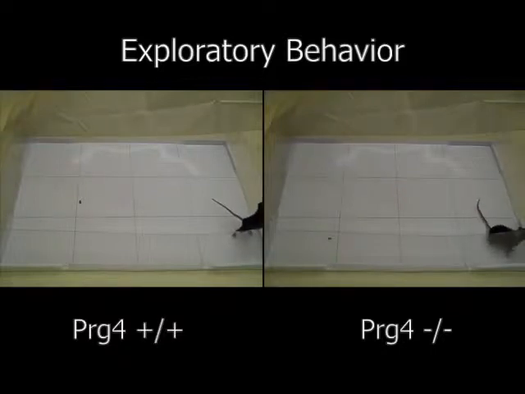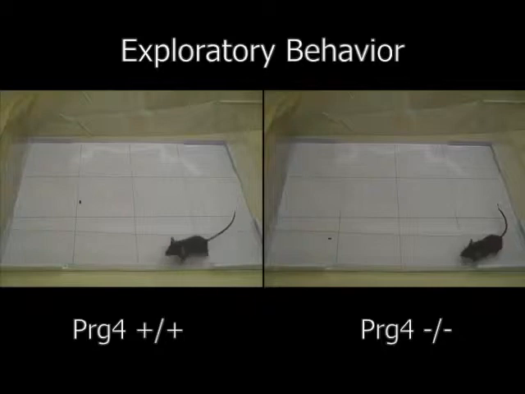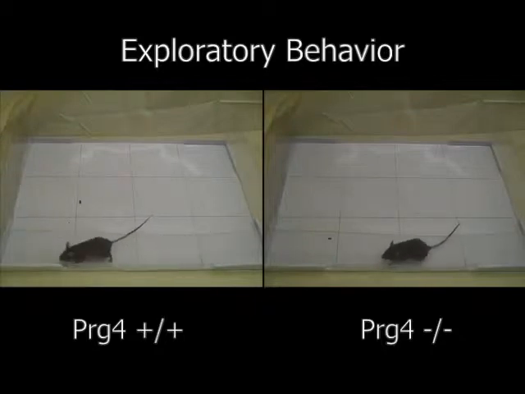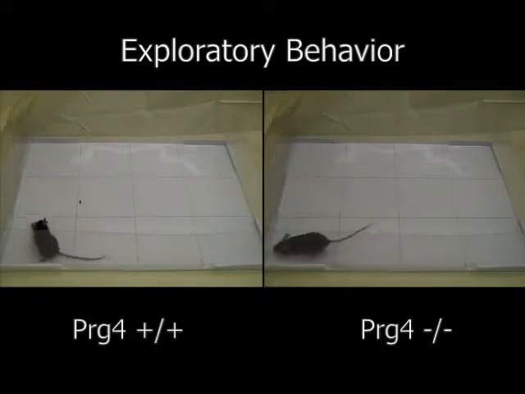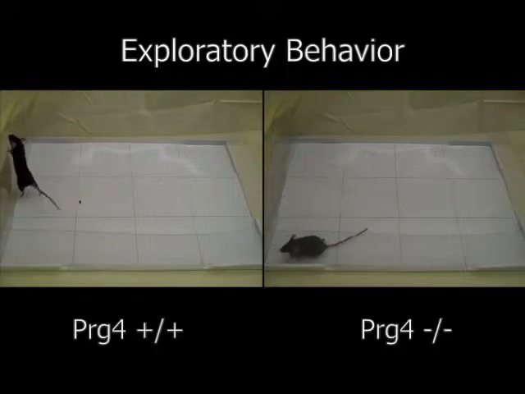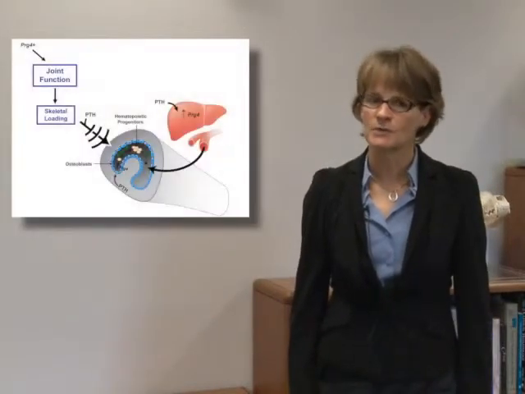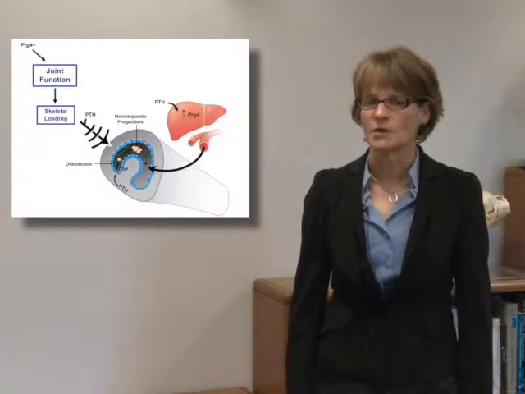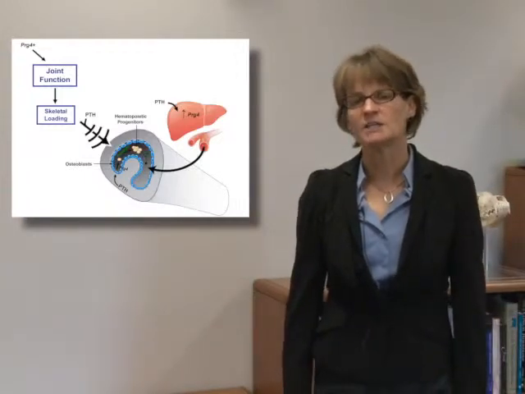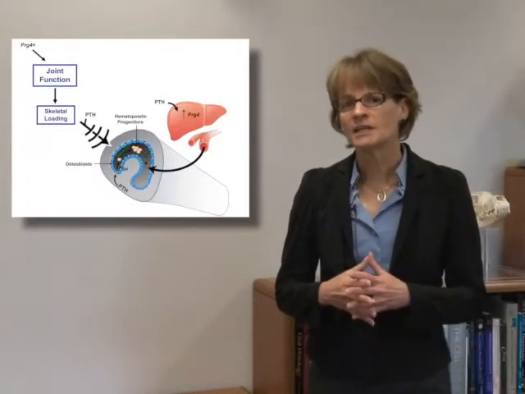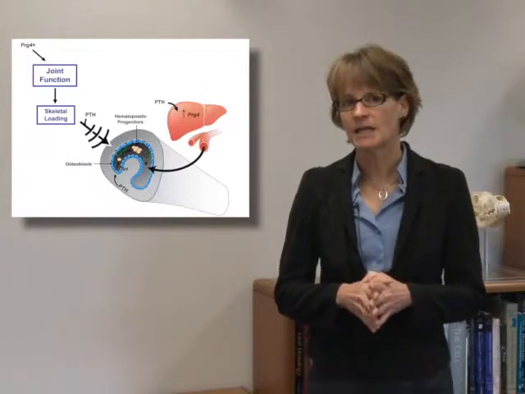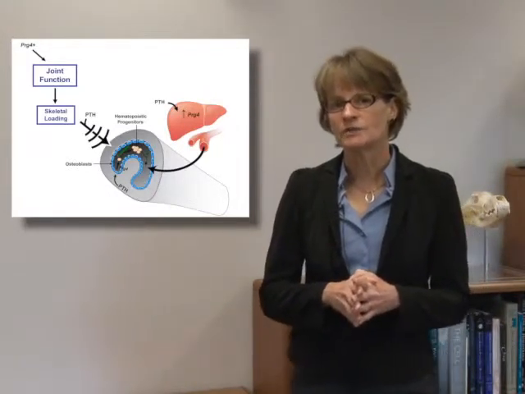Spontaneous exploratory behavior, hind limb stands, and grid crossing showed PRG4 mice have reduced ambulation. These findings highlight a suggested role for the biomechanics of joint integrity and anabolic actions of PTH. To summarize our findings, in the developing skeleton, Proteoglycan 4 supports endochondral bone formation with a role for FGF2. In the mature skeleton, Proteoglycan 4 supports PTH anabolic actions by protecting joint function.